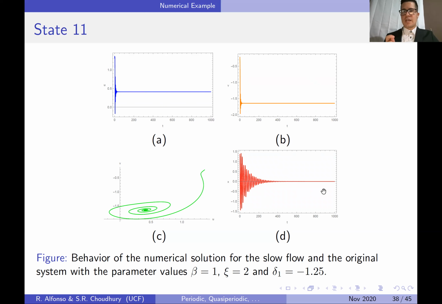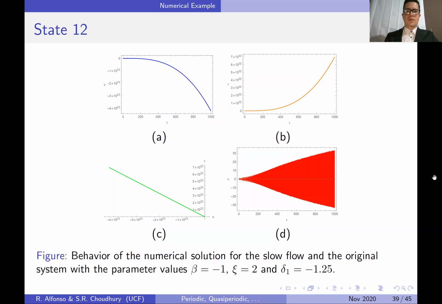That is because for that specific parameter set, the origin is also a sink, so it attracts solutions. Now, what happens once we cross the barrier of the beta equals 0 plane? Well, we get, again, that the solutions for the slow flow and the original system explode.